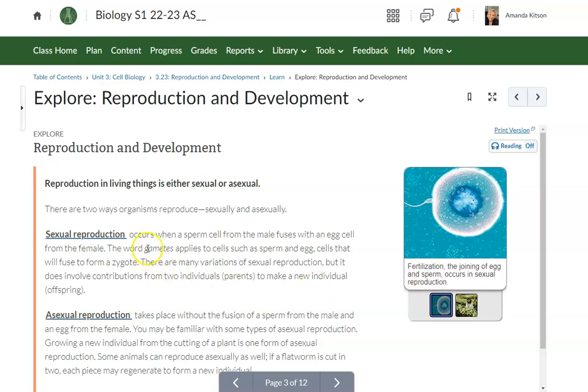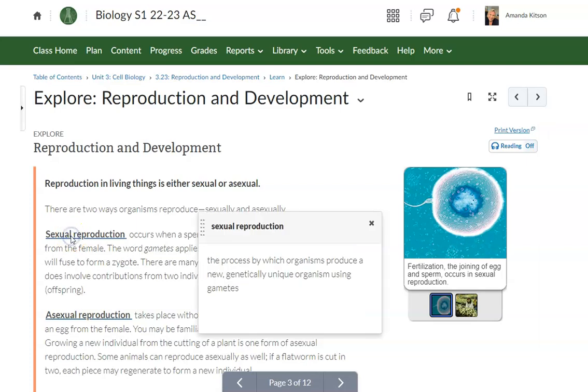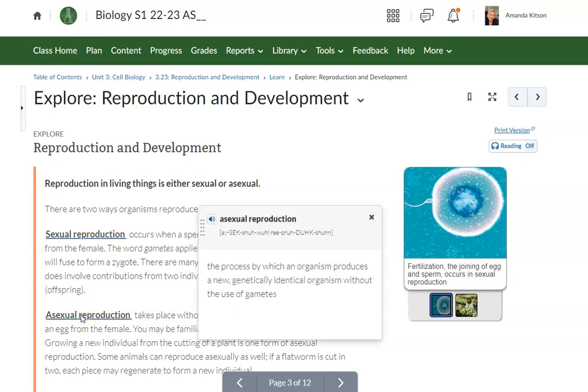We keep seeing this word gamete. We're going to see it a lot this week. Gametes is just a fancy, collective term for sperm and egg cells. So a sperm cell is a gamete, an egg cell is a gamete. The definition of sexual reproduction is the process by which organisms produce a new, genetically unique organism using gametes, those sperm and egg cells. And the definition of asexual reproduction is the process by which an organism produces a new, genetically identical organism without the use of gametes. Whenever you put that prefix a in front of a word, it means without.